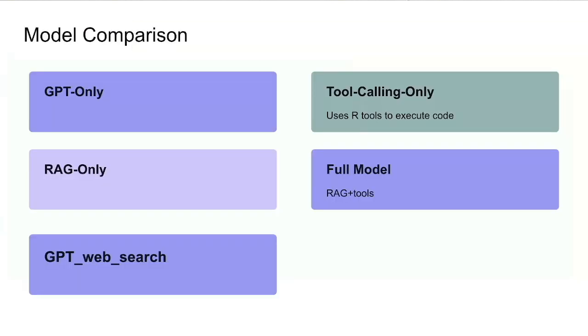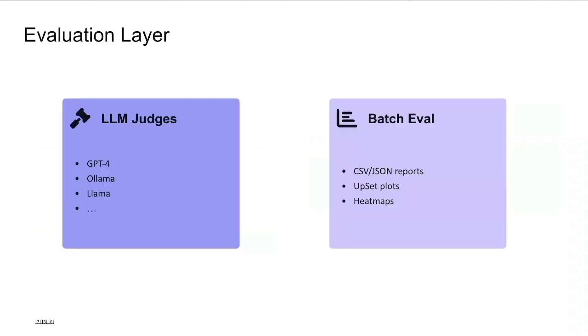Then for the model comparisons, we want to compare the full model, which is what ChatR does, against GPT only. Maybe we just do the RAG, or just use GPT with web search, or we just do plain calling to compare the different models. In the evaluation layers, we use LLM-as-a-judge, with GPT-4 or Llama as the judge, to compare different models, and we output JSON reports, UpSet plots, and heat maps.